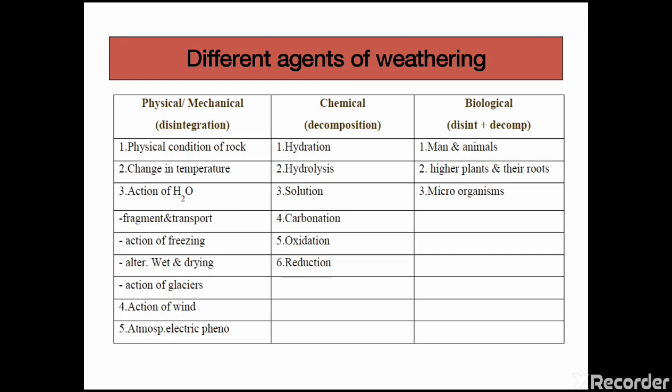There are different agents like physical, chemical, biological, and each has its own agents. Conditions of a rock, changes in temperature, water, wind, and atmospheric electric phenomena combine in the case of physical weathering. In chemical weathering it is hydration, hydrolysis, solution, carbonation, oxidation and reduction. And in biological weathering it is plants, animals, higher plants and their roots, and microorganisms. These are the different agents involved in biological weathering, friends.